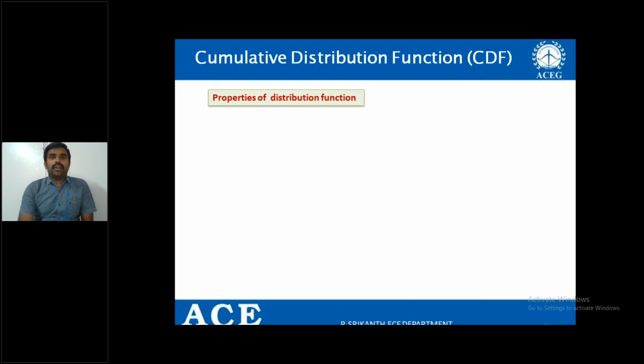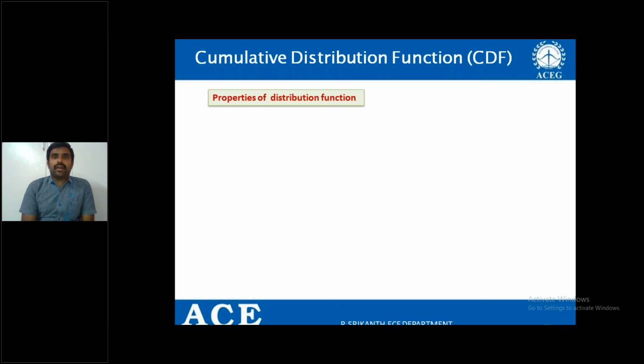The definition of the cumulative distribution function is capital Fx of x equals the probability of capital X less than or equal to small x, where capital X represents the random variable and small x represents the elements of the random variable.